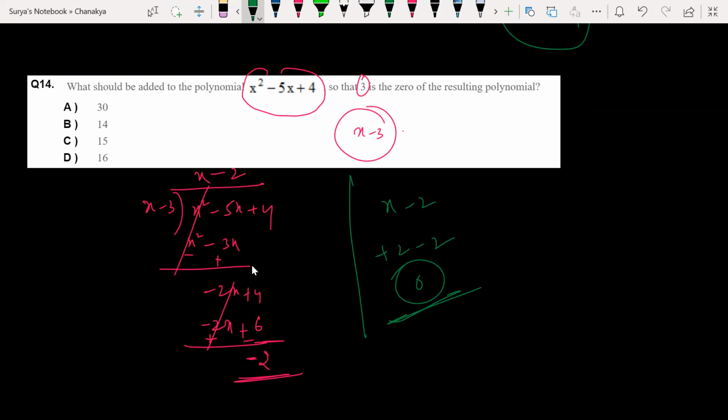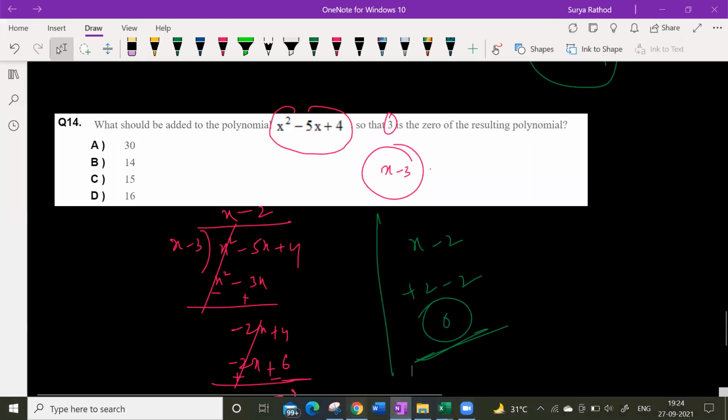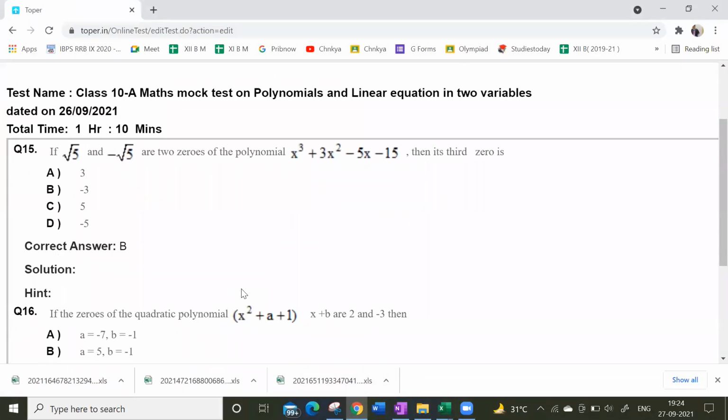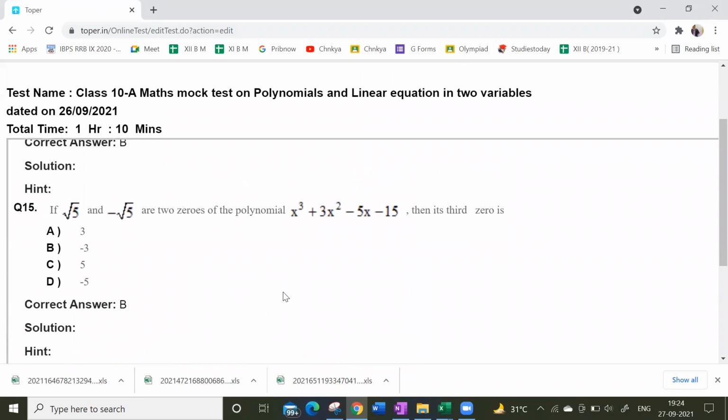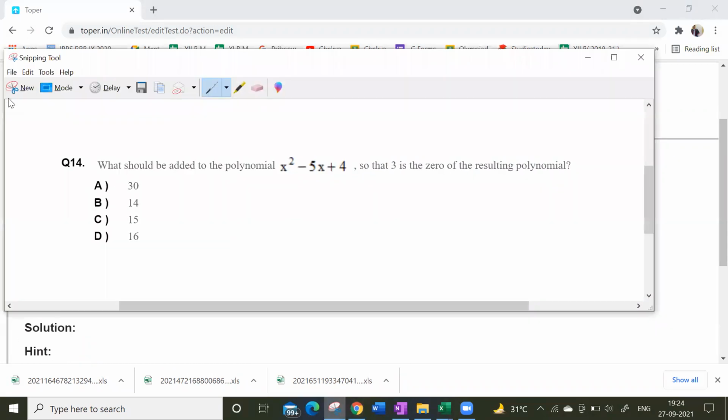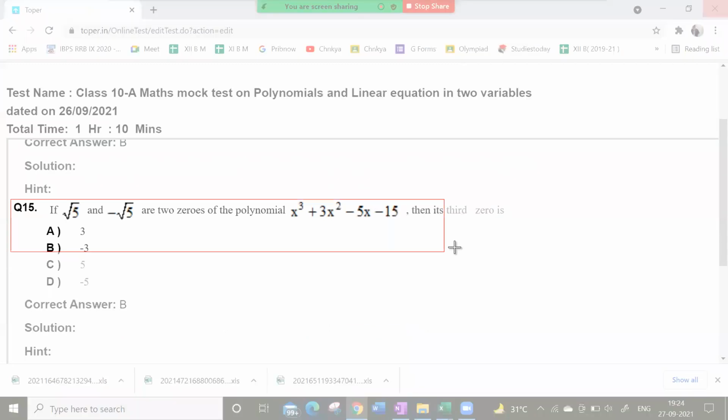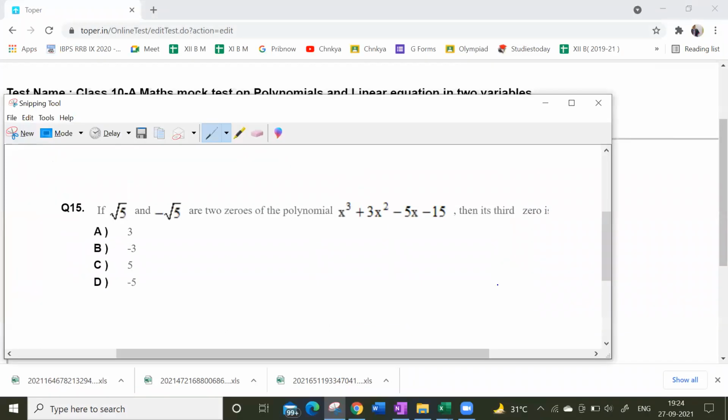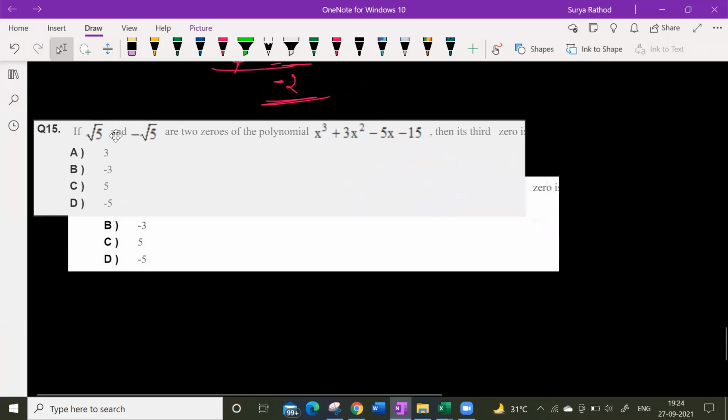Sir, one more question I also felt was wrong. Should I read that question? Sure. If the zeros of the quadratic polynomial x square minus a plus 1, x plus b are 2 and minus 3, then... Yes, that is the 16th question. I also felt that because if you multiply, it becomes a cubic equation. Sir, after the test I checked on Google, and the brackets were given in the wrong place. That's why I couldn't understand the problem. The 16th question, sir.